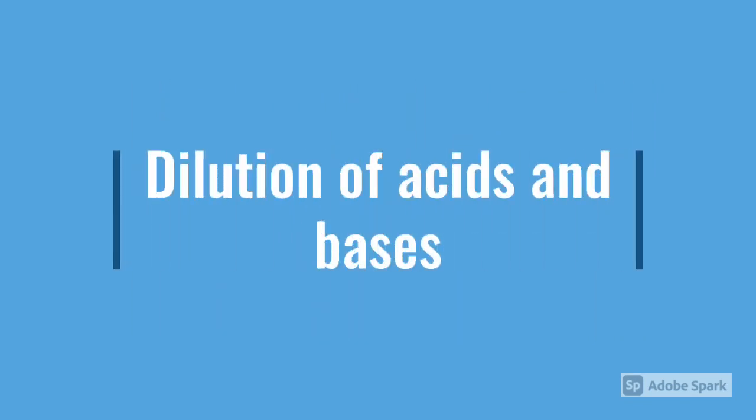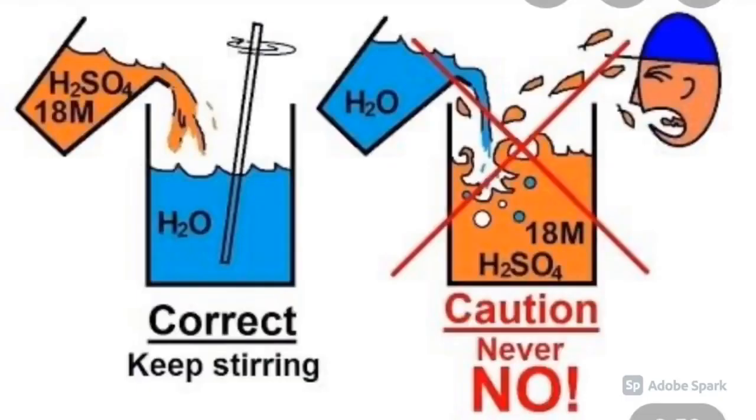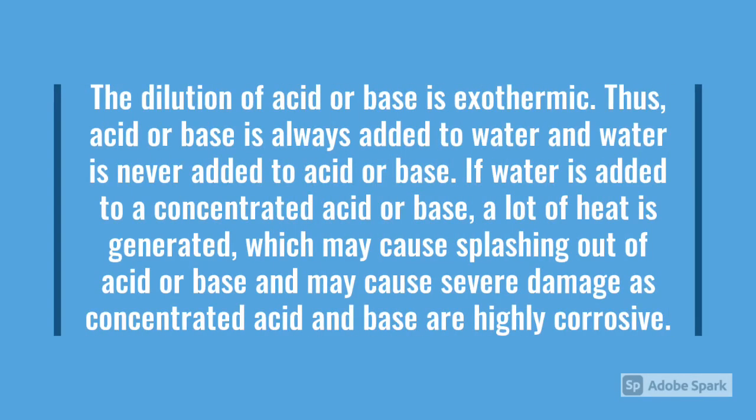Now, dilution of acids and bases. In this picture, you can see that we should add acid into the water and not water into the acid. Now, let us see the reason behind it. As dilution of acid or bases is exothermic, acid or base is always added to water and water is never added to acid or base. If water is added to concentrated acid or base, a lot of heat is generated which may cause splashing out of acid or base and may cause severe damage, as concentrated acids and bases are highly corrosive in nature.